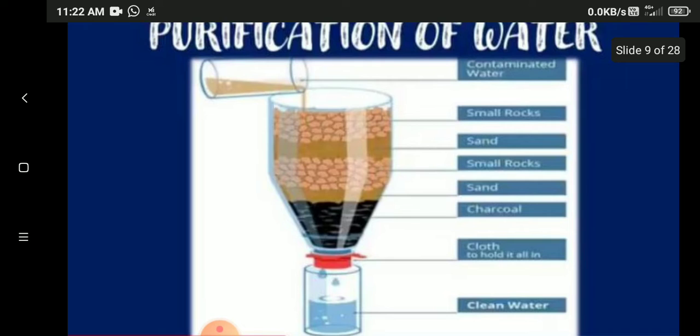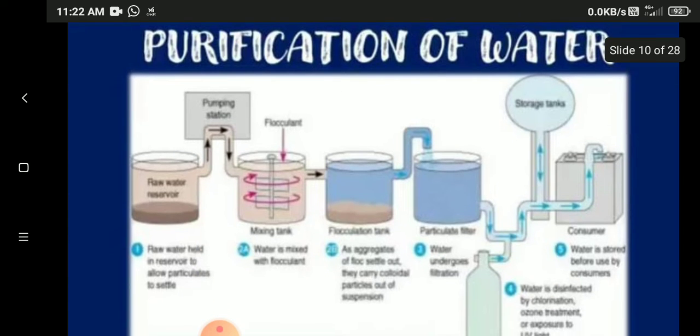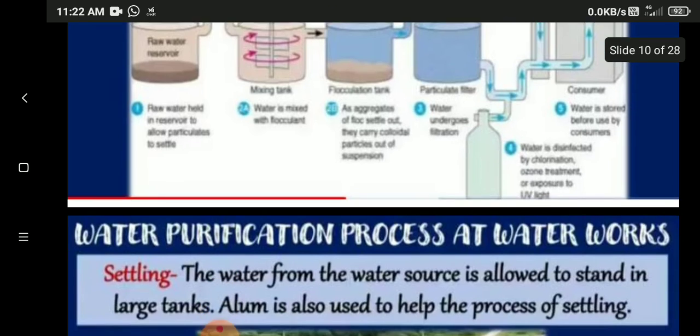Then we came to purification of water. How do we purify water? There is a natural method. Contaminated water is passed through small rocks, sand and charcoal in three layers, and the water gets clean. What are the steps to purify water? First they pour the water into one jar and it is purified into another jar. Then they add some chemicals and the water is transferred to another jar. And last they make the water pure. These are the steps used for purification of water.